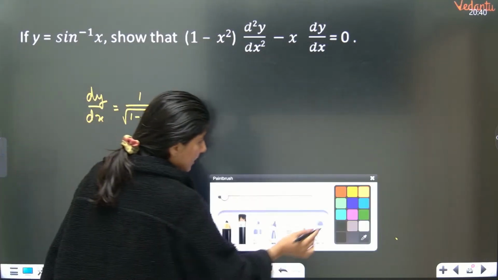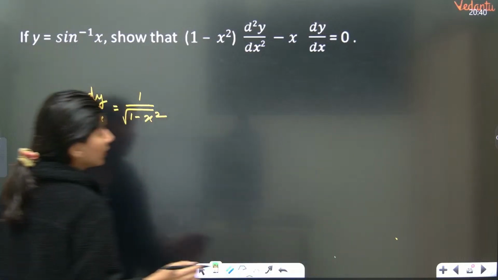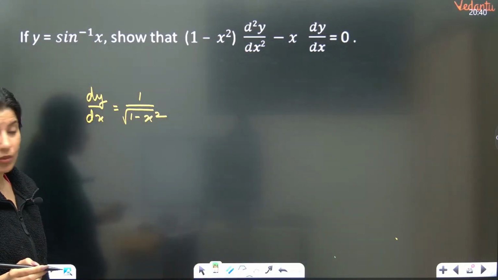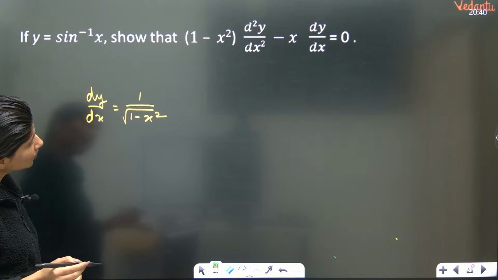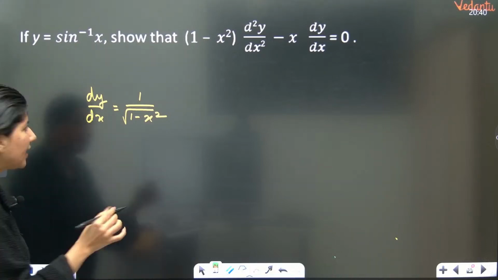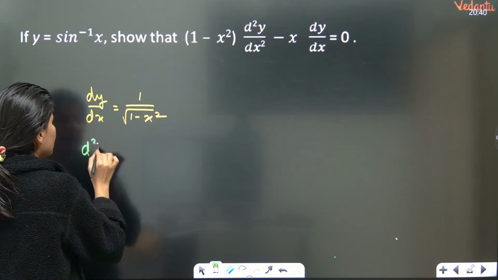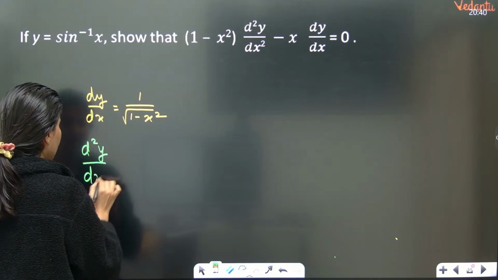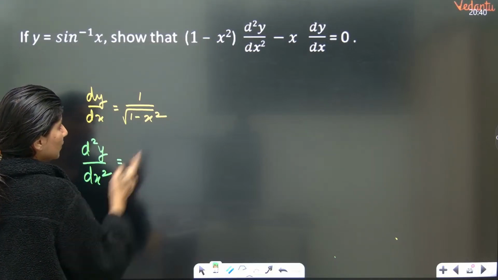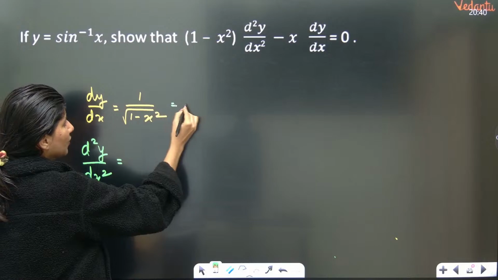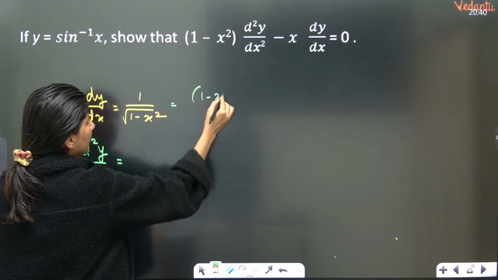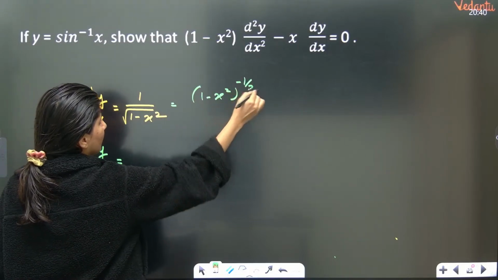Now obviously you can square it both the sides. Do you have to square it both? Okay, differentiate it right away then. d2y by dx square, this is an easy direct question. d2y by dx square is equal to, now differentiate this. So this is going to become what? 1 minus x square power minus half.